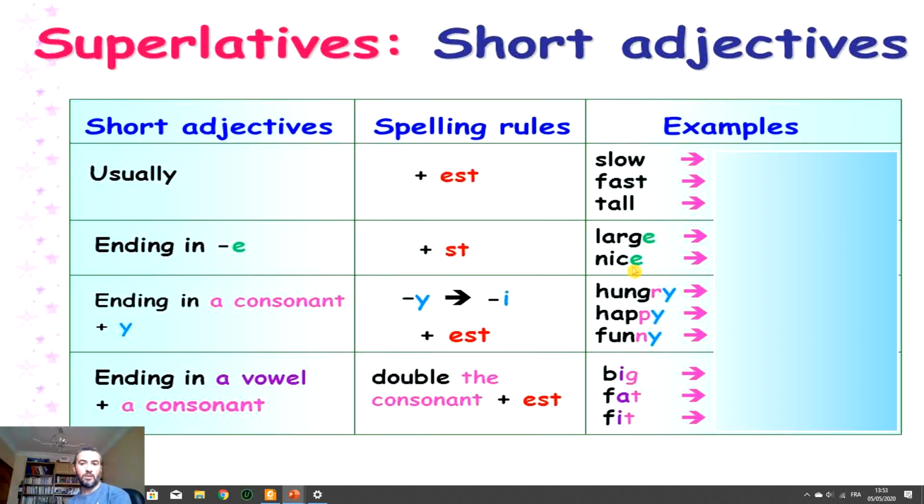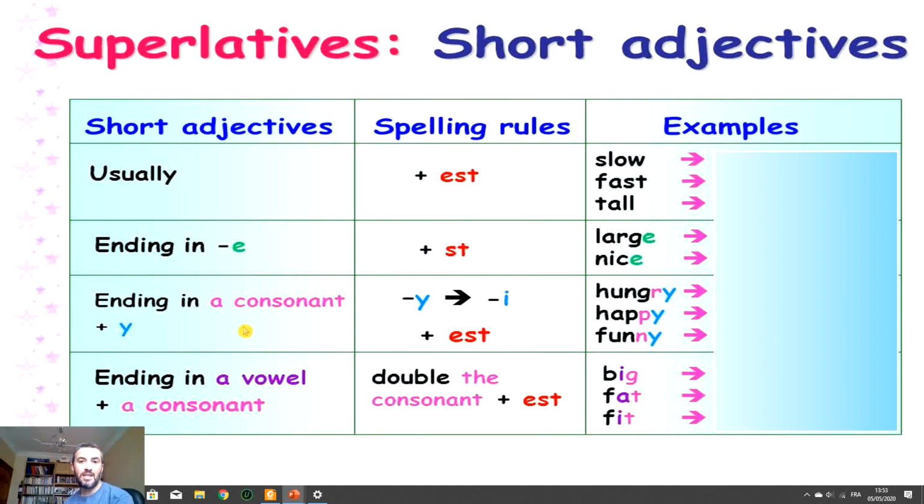Nice, we have the e. So what do we do? When we had the comparative, we added just an r. Now what do we add? Just st. And don't forget to use "the" before the adjective. Ending in a consonant plus y: remember, we talked about these being two-syllable adjectives, but they are considered short because they end in y.